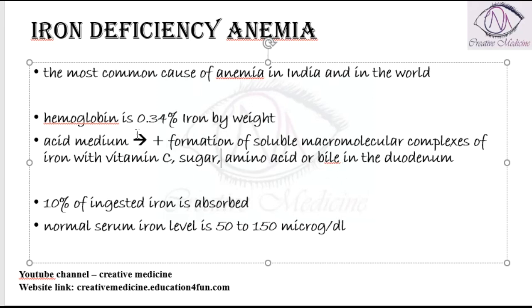So, among the total ingested iron, only 10% of it is absorbed. The normal serum iron level is 50 to 150 micrograms per deciliter.